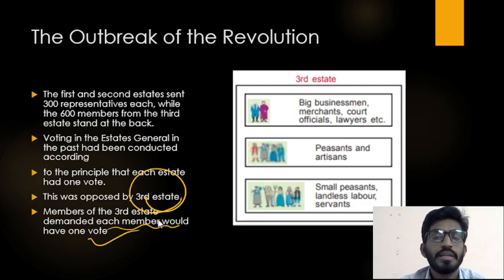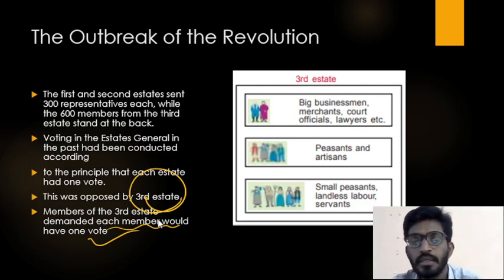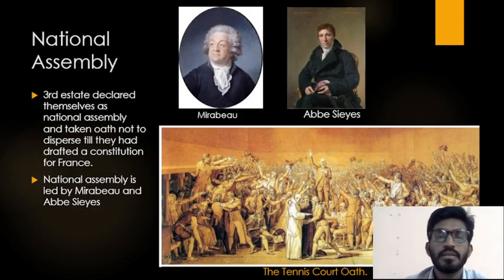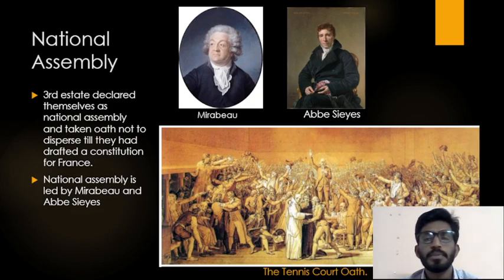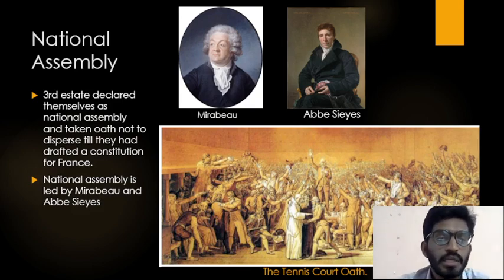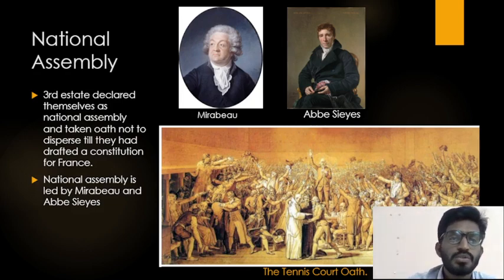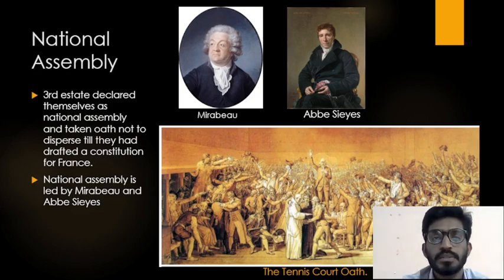Then the third estate people walked out from that meeting and all third estate people gathered in town hall and they decided to draft one constitution for French people.